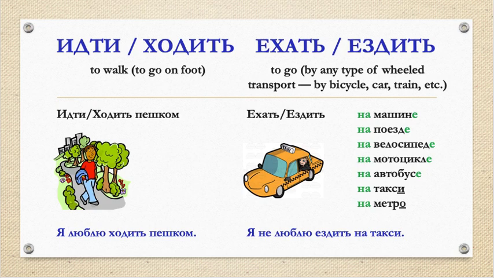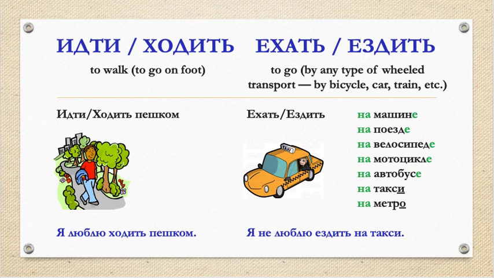And for this we put the nouns in prepositional case. So it's ехать, ездить на машине, by car, на поезде, by train, на велосипеде, by bicycle, на мотоцикле, by bike, на автобусе, by bus, на такси и на метро.